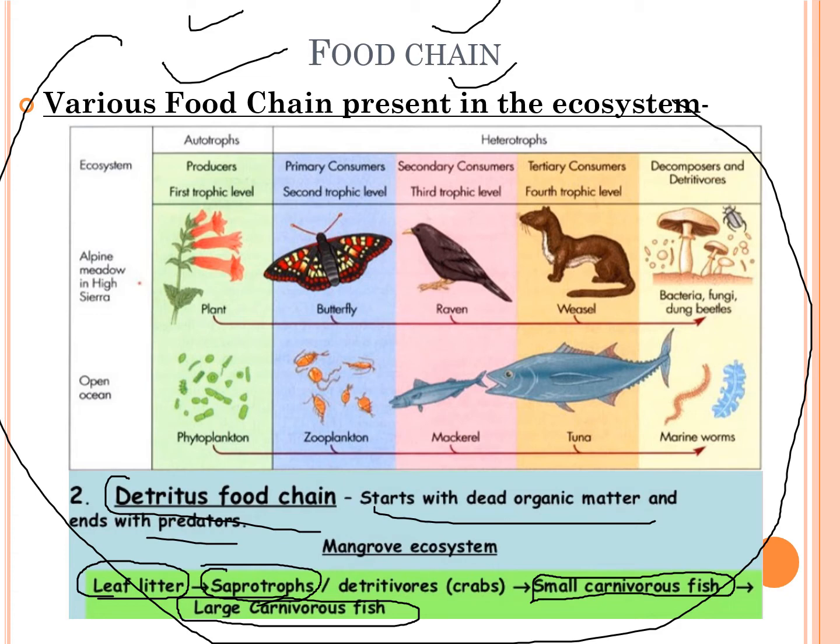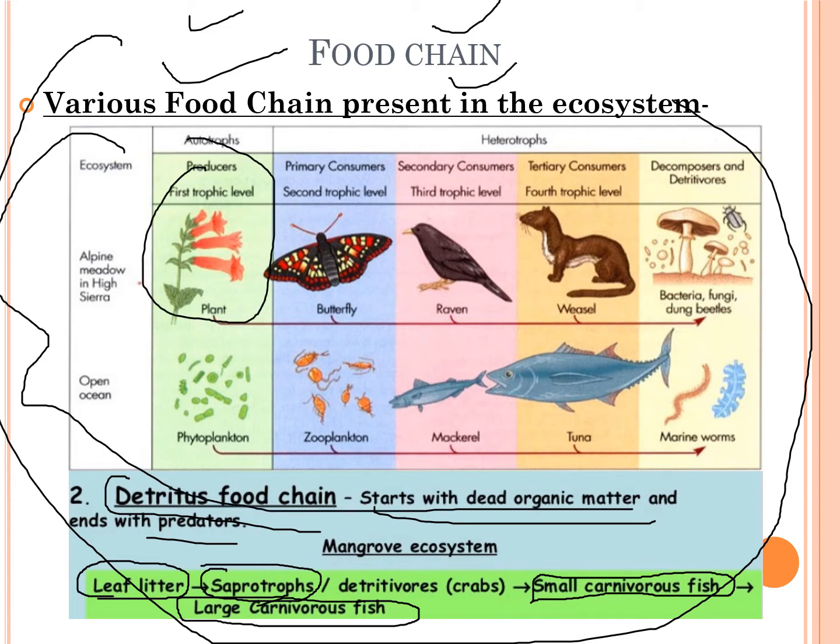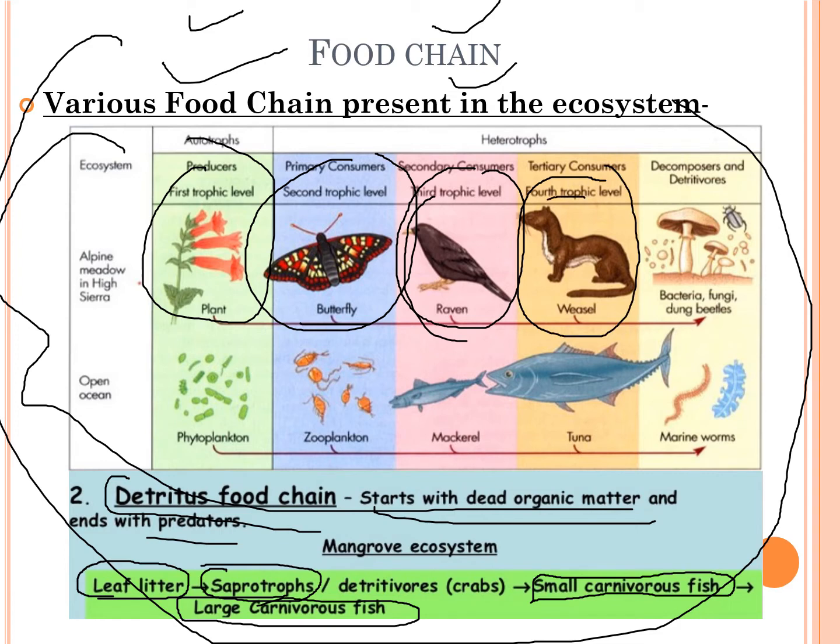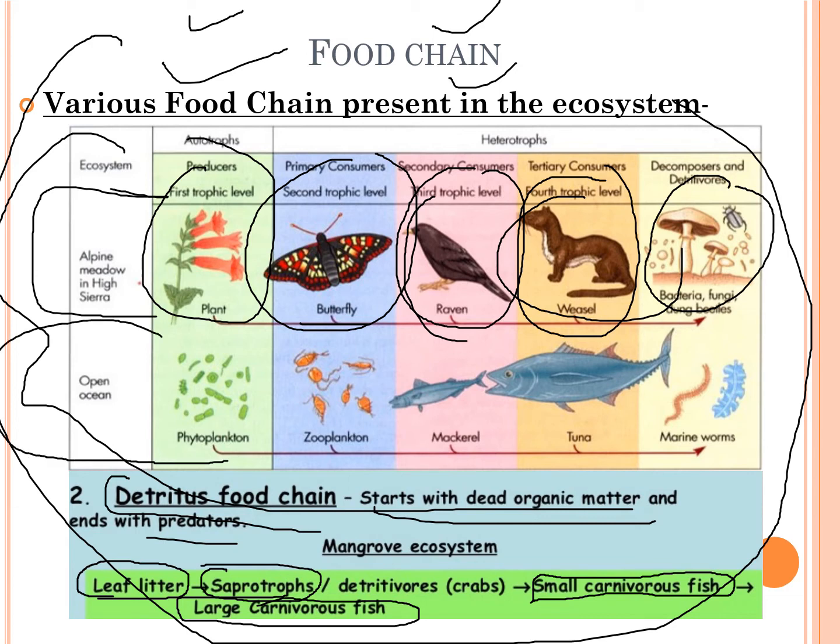All right. So here we have another small diagram for the food chain. We have the plant, which is the first trophic level. Then we have the primary consumers or the herbivores, which can be a butterfly. We have the secondary consumers, which are small birds and animals. Next we have the tertiary consumers, which are the big animals or anything bigger in size, and then we have the saprophytes or the decomposers. These were the terrestrial examples, and this is something in the marine.